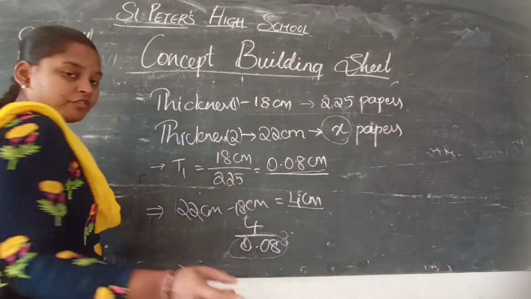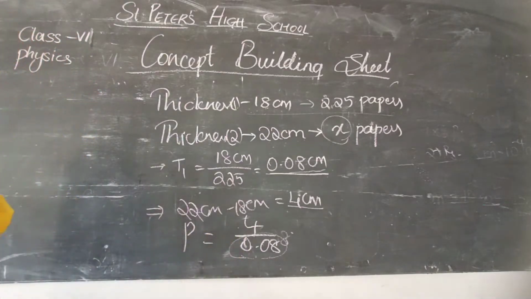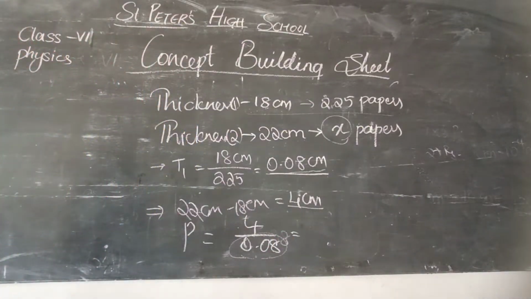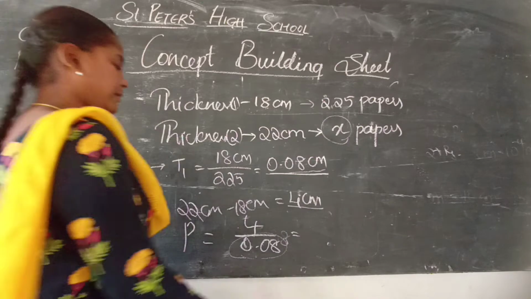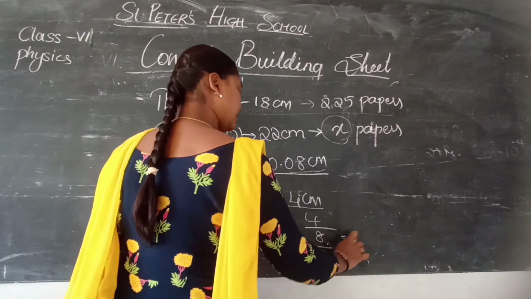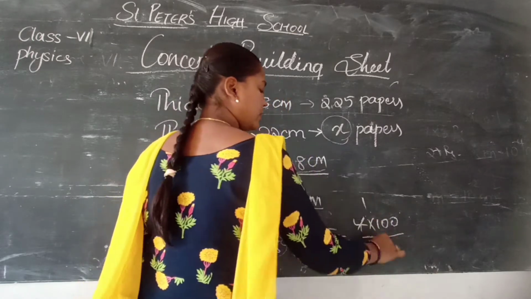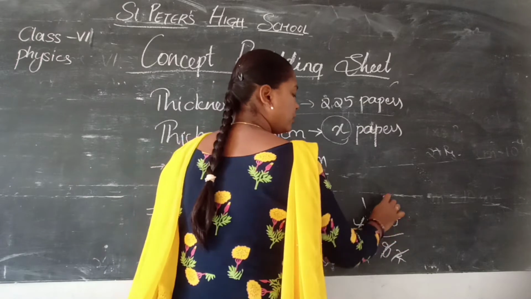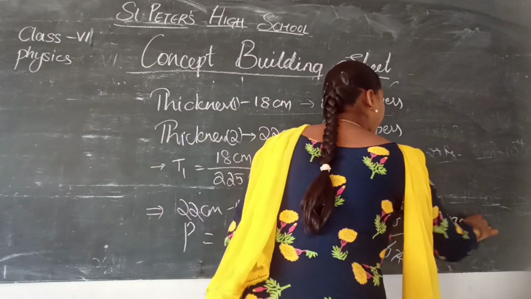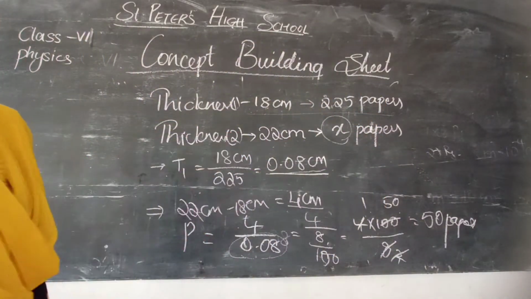We don't know, but the thickness of one paper is this much. Now we need to find out how many papers. How will you get it? 4 by 8 by 100. So you can make it 4 into 100 by 8. 4 ones are 4, fours are 2, ones are 50. So how many papers are added? 50 papers are added.